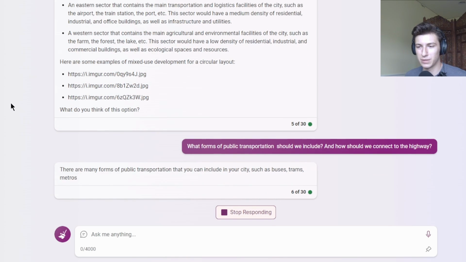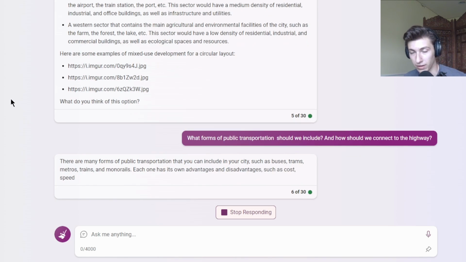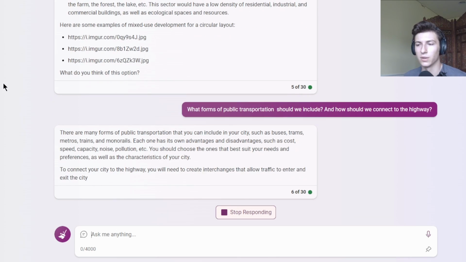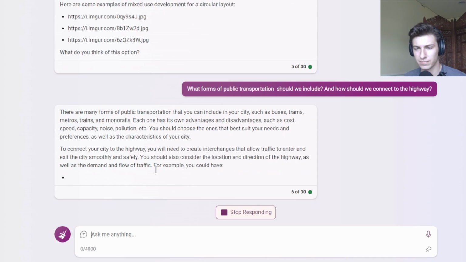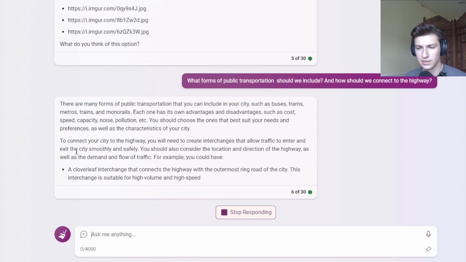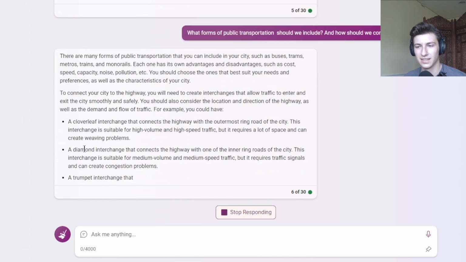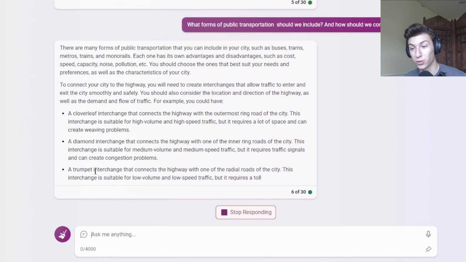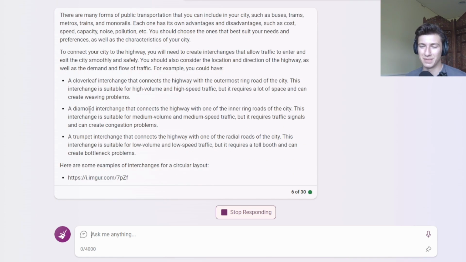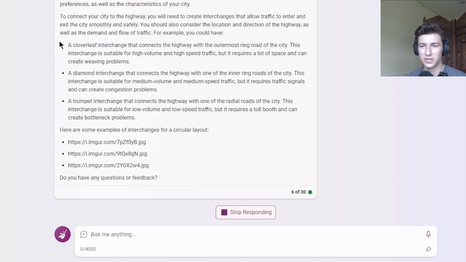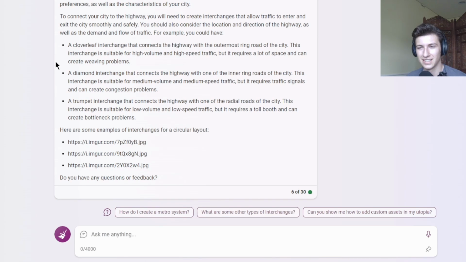There are many forms of public transportation that you can include in your city, such as buses, trams, metros, trains, and monorails. Each one has its own advantages and disadvantages. Okay. Whatever. A cloverleaf interchange that connects the highway with the outermost ring road of the city. Okay, a trumpet interchange? Man, I feel like this would be a really useful tool for civil engineers and highway engineers.